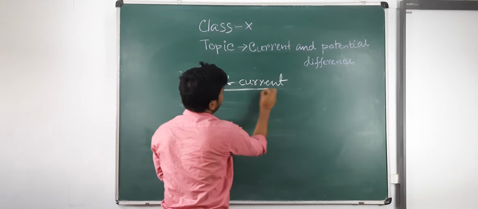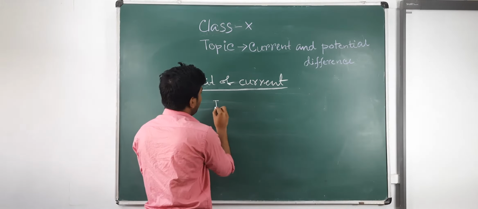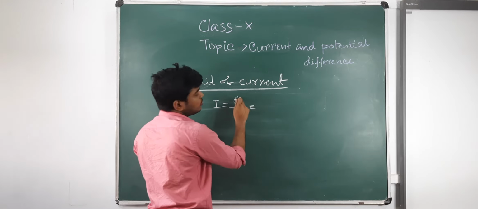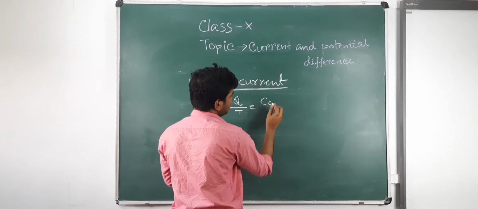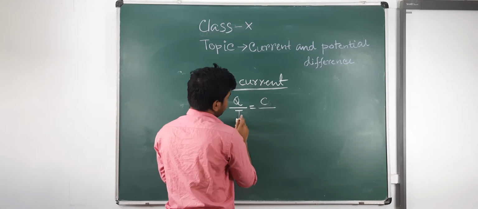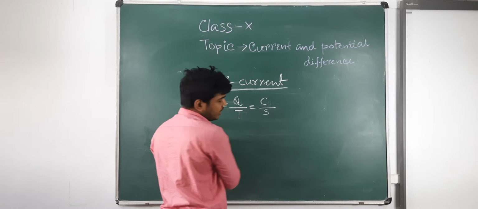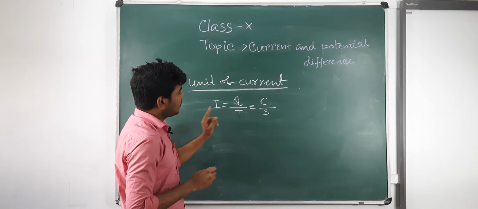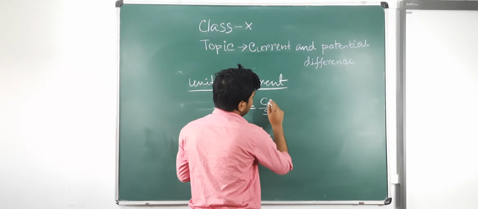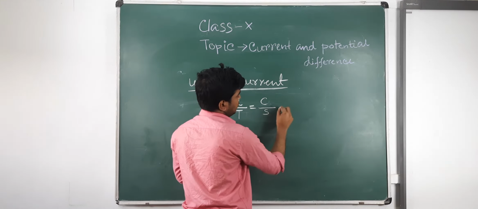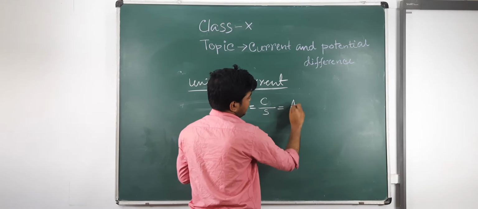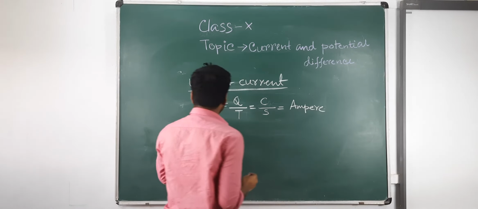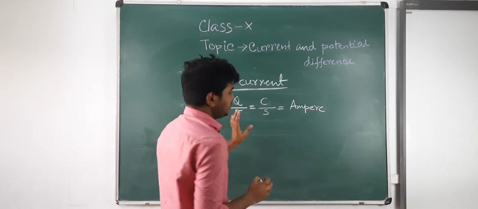So what is the mathematical expression of current? I equals charge per unit time. The unit of charge is coulomb and the unit of time is second. So what is the unit of current? Charge, coulomb per second, or you can say ampere. So the unit of current is ampere.